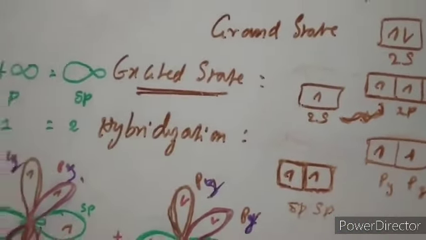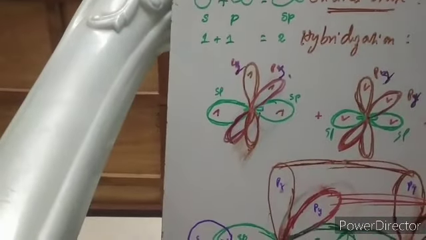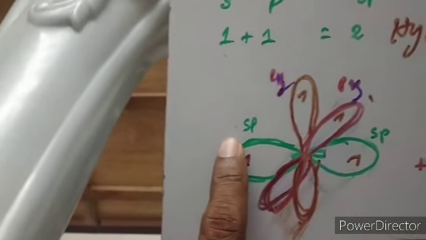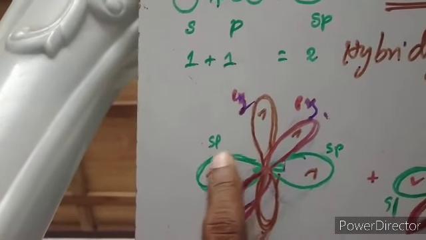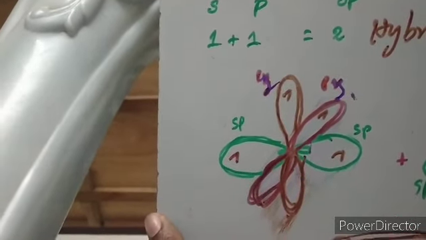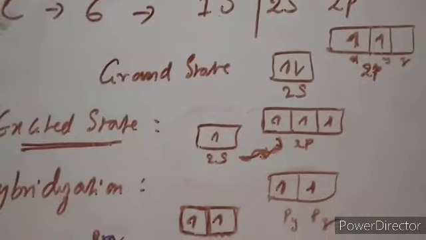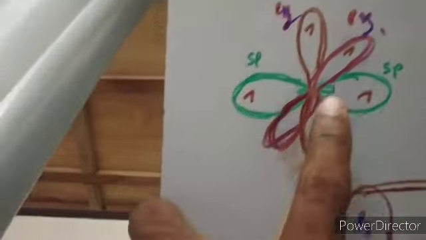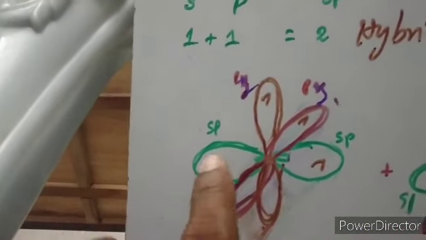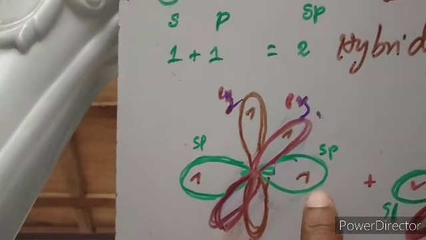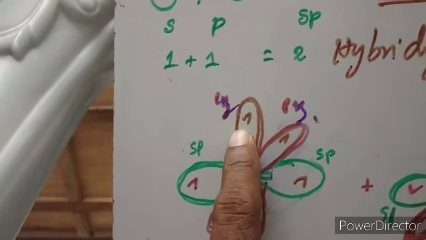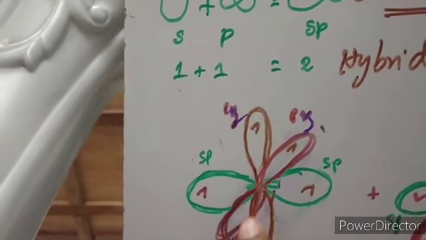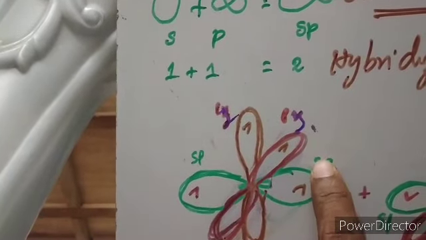Now these two hybrid orbitals are aligned in such a way that there is minimum repulsion. The green one here represents the sp hybrid orbital. They align at an angle of 180 degrees, linear. The remaining two unhybridized p orbitals, py and pz, are aligned perpendicular to the plane of the hybrid orbitals. This is the unhybridized pz orbital of carbon, and this is the unhybridized p, dumbbell in shape, py orbital of the carbon.